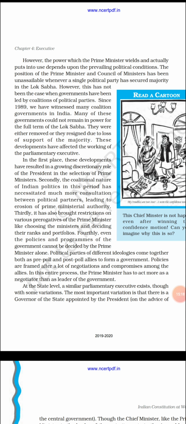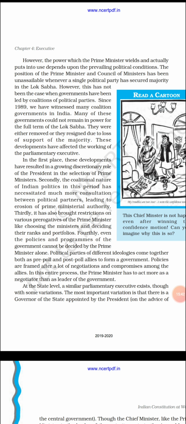Being the leader, he has to act as a negotiator to convince all the political parties, because again it's the question of majority of the Lok Sabha. So the Prime Minister has to be very careful about deciding anything on policies and the government.